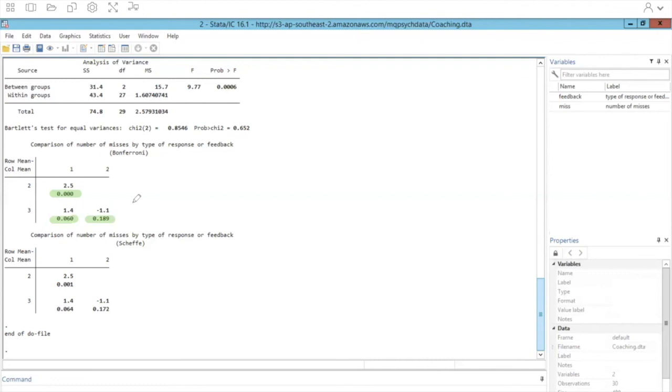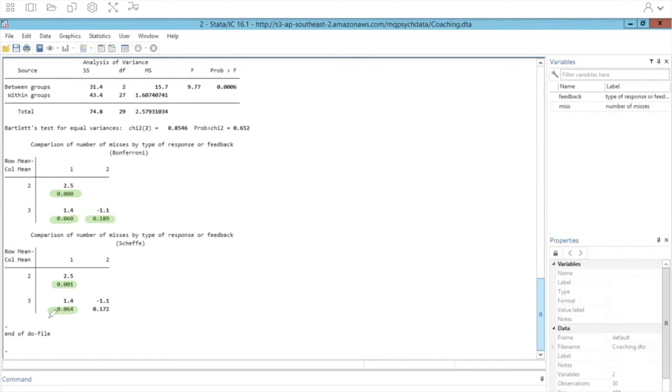And we can compare these results to the results of the Scheffé adjustment, which is the most strict or the most conservative estimate. When using a Scheffé adjustment, the comparison between groups 1 and 2 is still significant. However, you'll notice that it's a slightly higher p-value compared to both the Tukey and the Bonferroni. So now the significance level is 0.001, whereas above it was less than 0.001. We can also see the same thing with the mean difference between groups 1 and 3, the praise group and the control group. The significance level here, or the p-value, is 0.064.